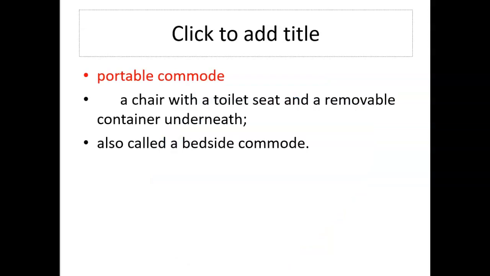Portable commode. This is a chair that has a removable bucket that they can go in, and you go and empty it. It's sometimes called a bedside commode. This is good for a person who can get out of bed but maybe can't walk to the bathroom. So you can sit it next to their bed so they're still getting up and sitting in a more natural seated position to have a bowel movement or to urinate, which is good for them to get up and move, but maybe they can't get all the way to the bathroom. Bed pans would be if they are not able to get out of bed.